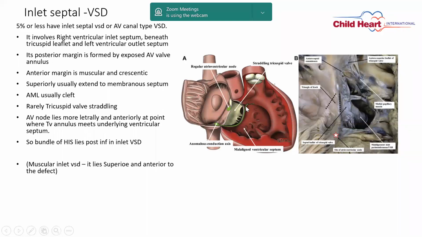So it is very important to differentiate inlet muscular VSD and inlet septal VSD. So always consider inlet septal VSD like an AV canal, and try to close it and take care like in an AV canal to protect the conduction tissue. Along with that, you have to repair the tricuspid valve and the mitral valve. We'll see it later.